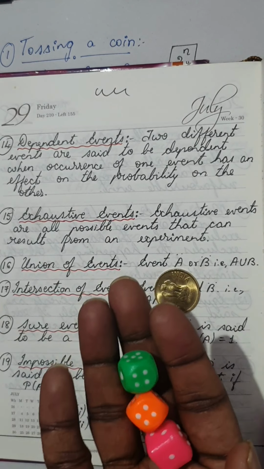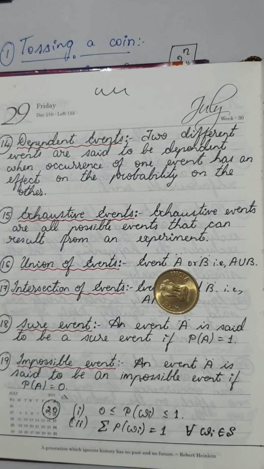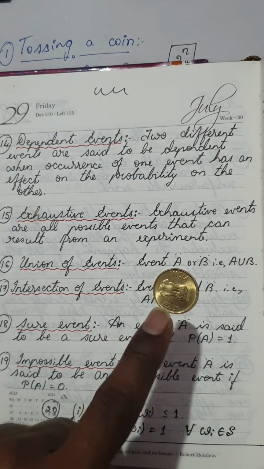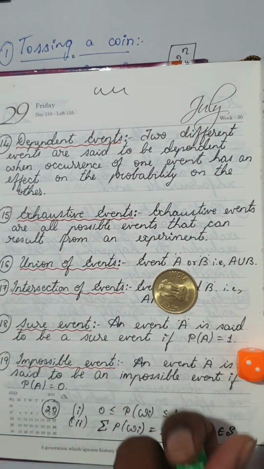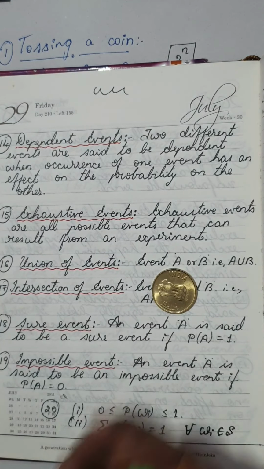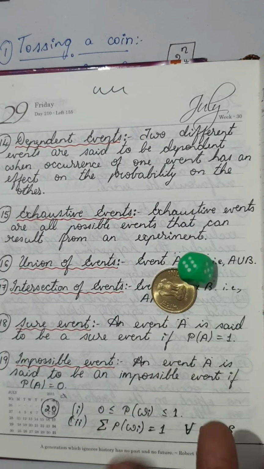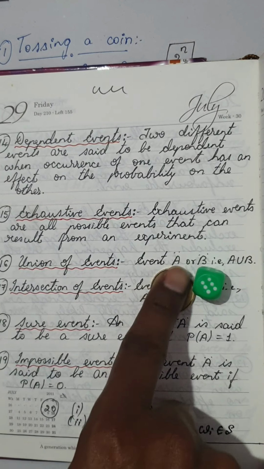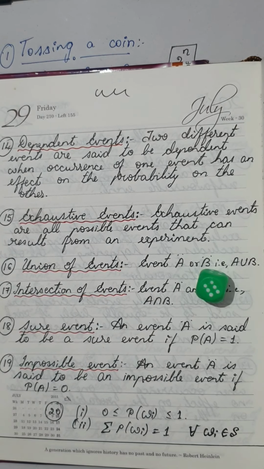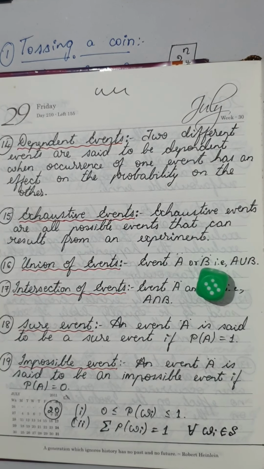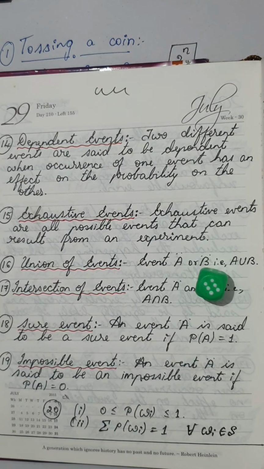It is not possible, because a coin has either head or tail. In a dice you get any of the 6 numbers. So when throwing a dice, getting a tail or a head is an impossible event. With this we have covered the basic definitions from the first PUC.